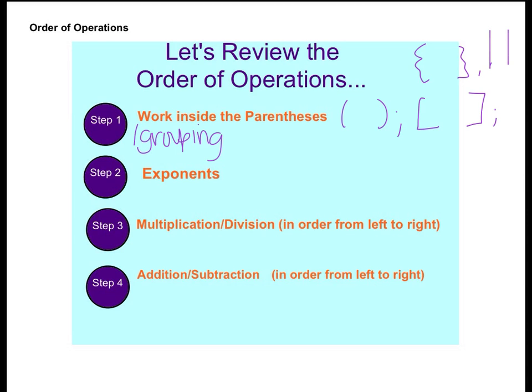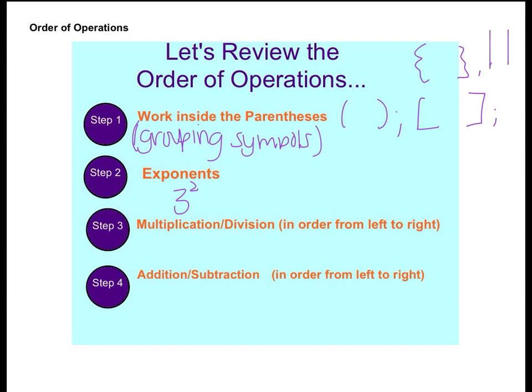After we've checked a problem and we've worked the things in our grouping symbols first, then we look for exponents, okay? And so if we see a number with an exponent, we know that would be second in priority. Third, we look at our problem for multiplication and division.